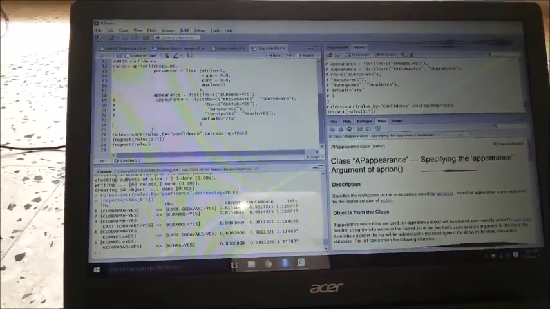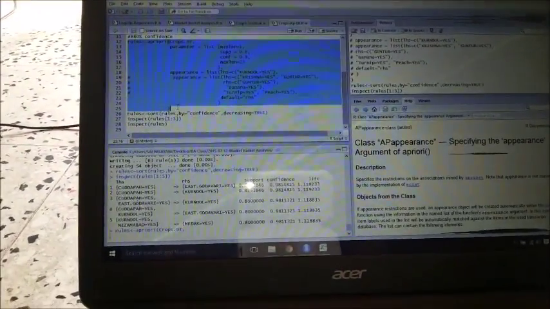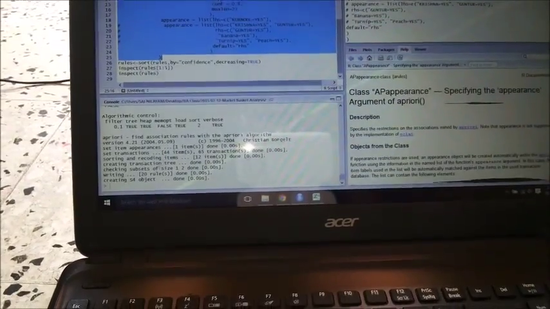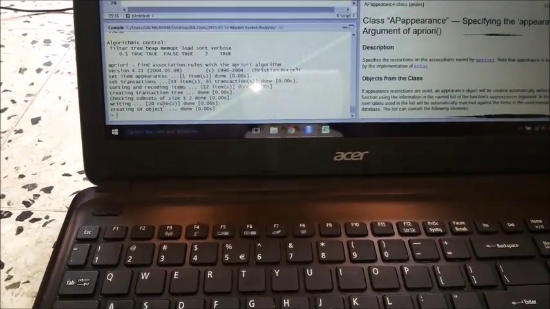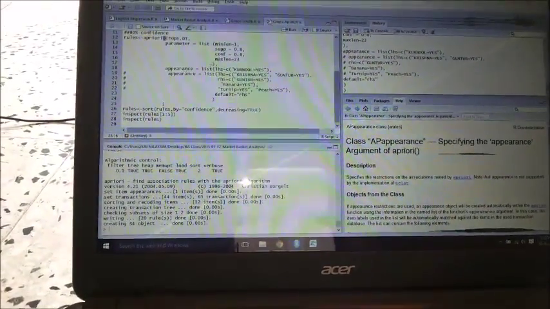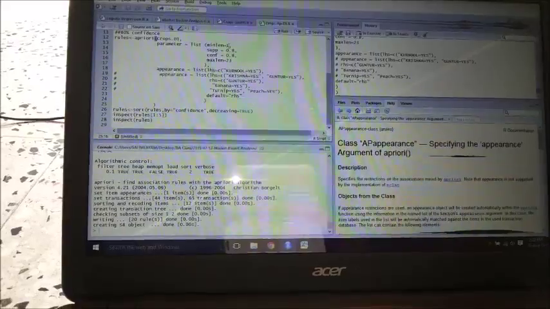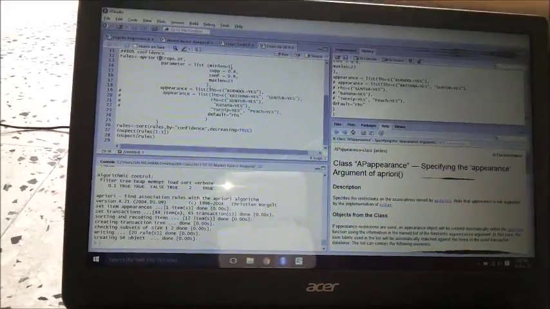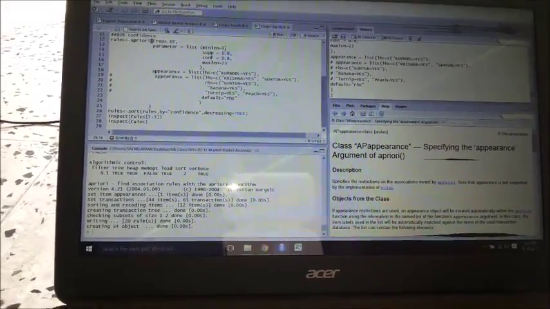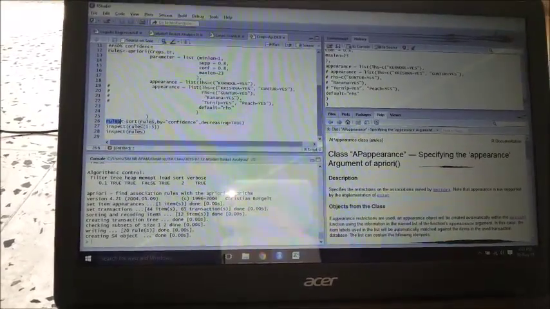Now let me aim for the result. It shows that there are 20 rules. So that means there are 20 ways in which Kurnool is affecting, but please mind that I have given the minimum length as 1. So that means we can get some junk data as well. You will get to know that in a short span of time.